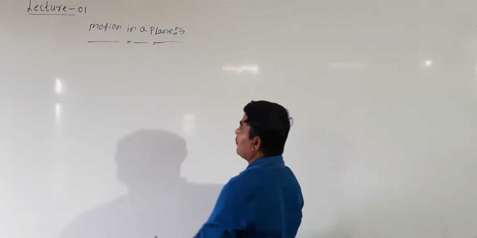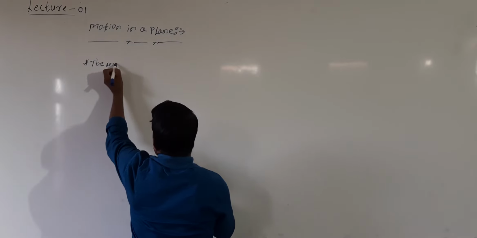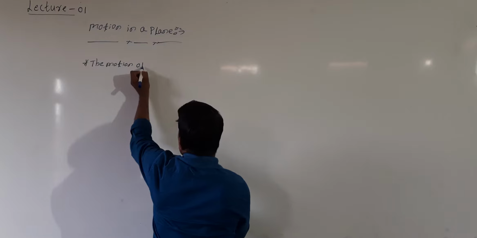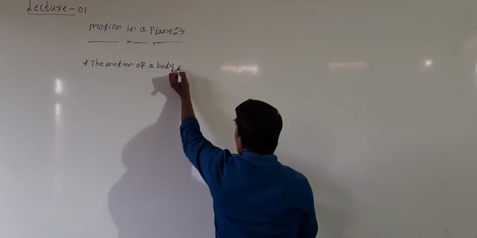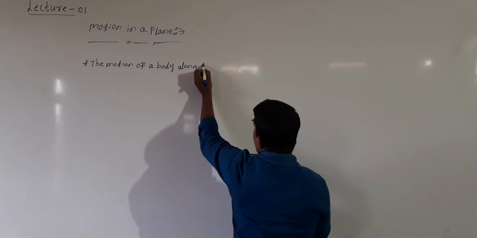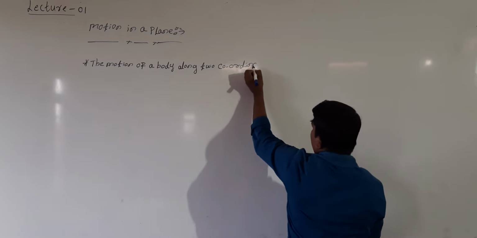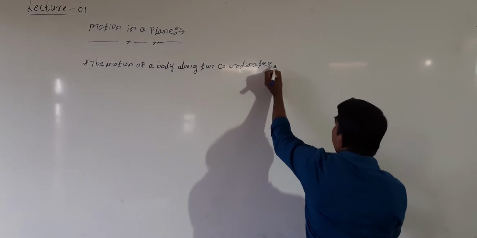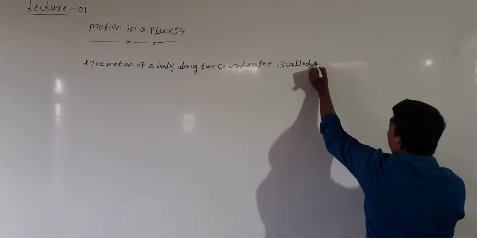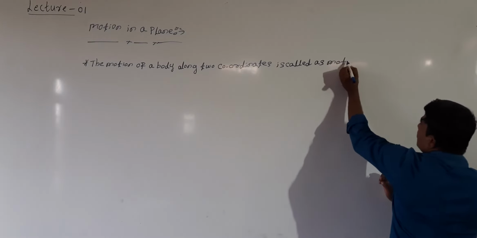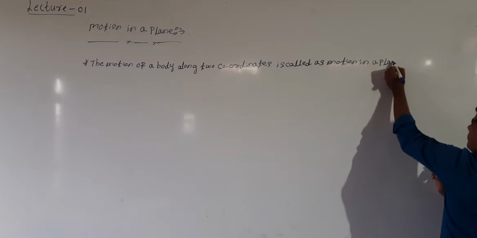Shall I define here? Motion in a plane. The motion of an object or motion of a body along two coordinates is called motion in a plane, right?